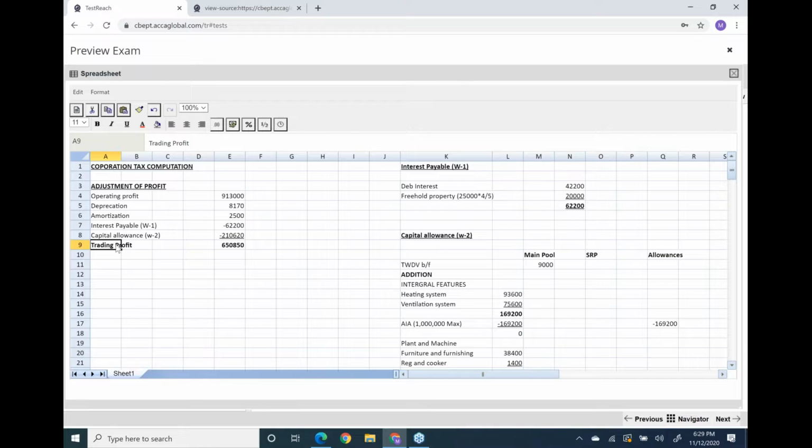Let's keep quiet for 30 seconds. The trading income working has been done.